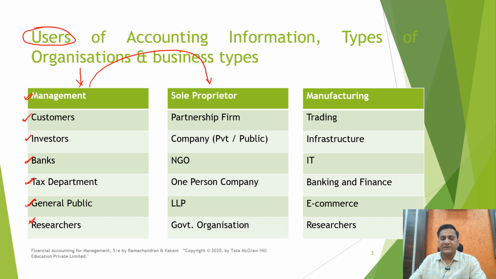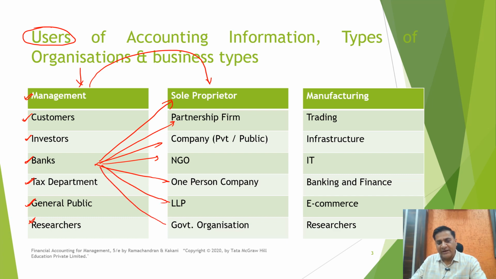In other words, I would say the bank would be dealing with sole proprietors as well as partnership firms, the companies, the NGOs, the one person companies, the limited liability partnerships, and the government organizations or the government companies. Similarly, the tax department has to deal with all these types of entities.